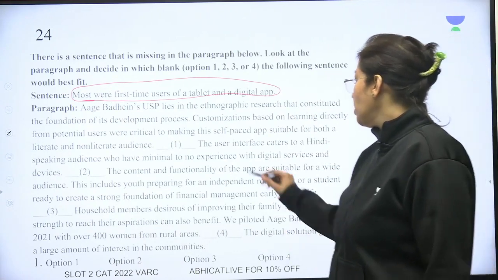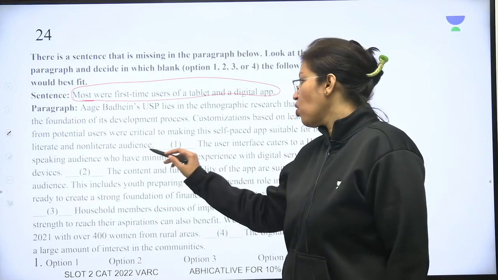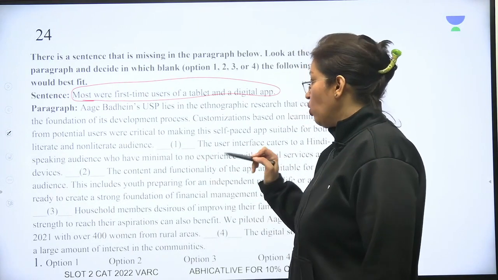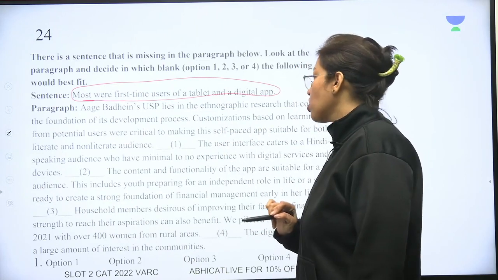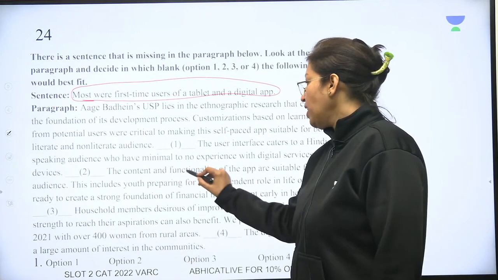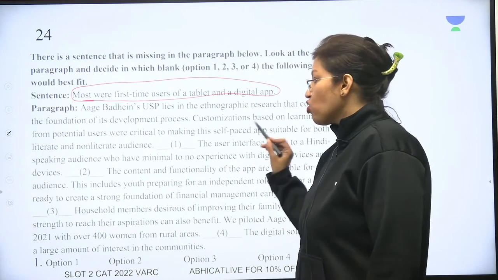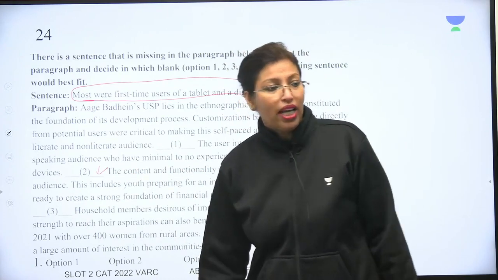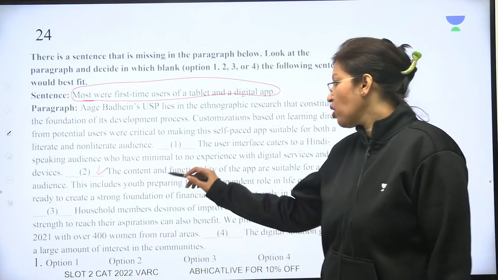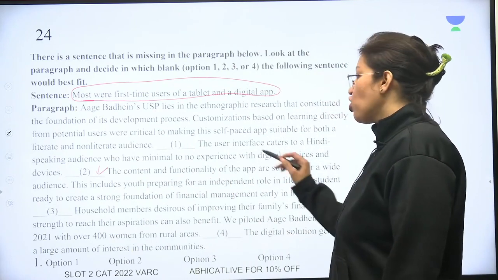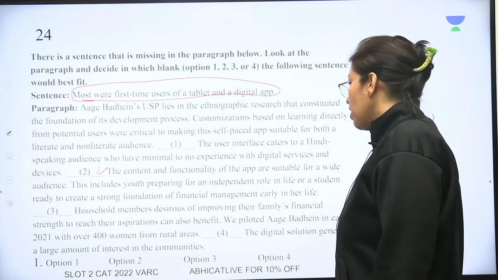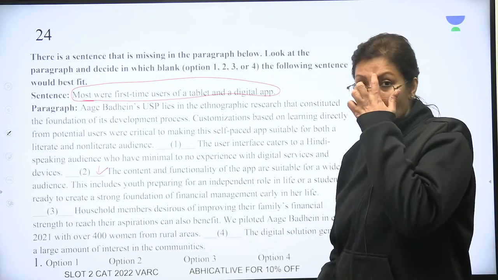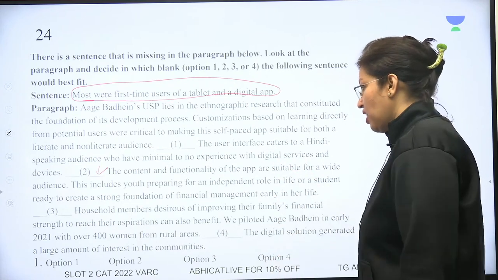The user interface caters to a Hindi speaking audience who have minimal to no experience with digital services and devices. Okay, here it could be that most were first time users of a tablet and a digital app. But the content and functionality of the app are suitable. So here we have started talking about the app, so it probably will not fit here. This includes youth preparing for an independent role in life or a student ready to create a strong foundation of financial management early in her life. Most were first time users. Again, it cannot be here because they are not talking about most.